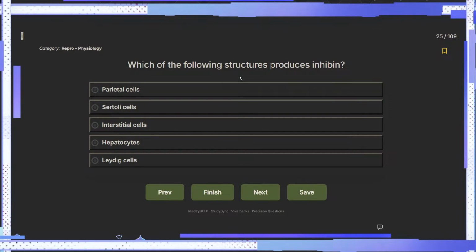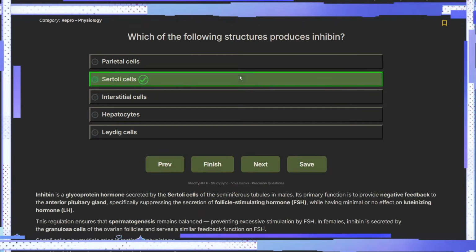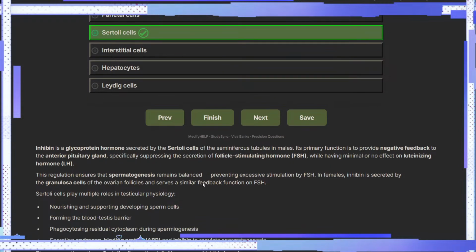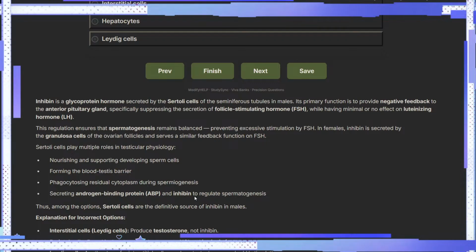But it's okay. Which of the following structures produces inhibin? So inhibin is basically that hormone which inhibits FSH, right? तो कौन बनाते हैं इसे? Sertoli cells. Remember that inhibin is a glycoprotein hormone secreted by the Sertoli cells, and of course the negative feedback is for FSH, right? So this regulation ensures that spermatogenesis remains balanced. Sertoli cells और क्या रिलीज करते हैं? एंड्रोजन बाइंडिंग प्रोटीन भी रिलीज करते हैं.